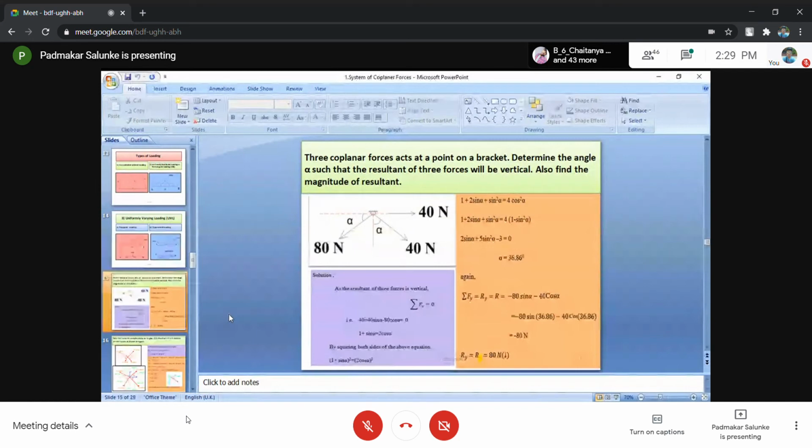So 1 plus 2 sin alpha plus sin square alpha equals 4 into (1 minus sin square alpha). Simplifying this, you will get 2 sin alpha plus 5 sin square alpha minus 3 equals 0. So 5 sin square alpha plus 2 sin alpha minus 3 equals 0.